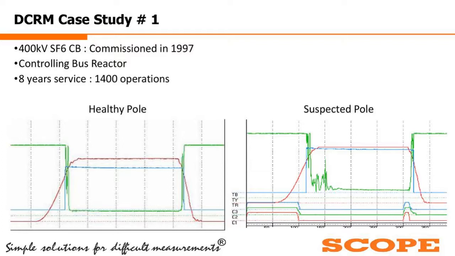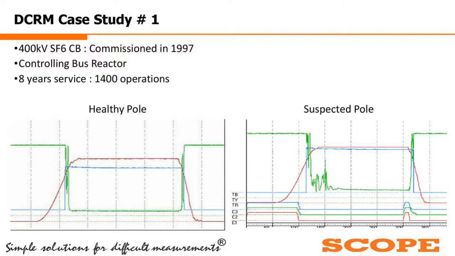So during testing, they were comparing, as I was telling, the nature of the breaker. The nature of the resistance curve should be similar. So they suspected the right side resistance as something problematic, because all the other poles, the healthy poles, are giving a similar result, as shown in the left hand side graph. So the healthy pole signature is present, as you can also understand. There appears to be something different in the right hand side graph.